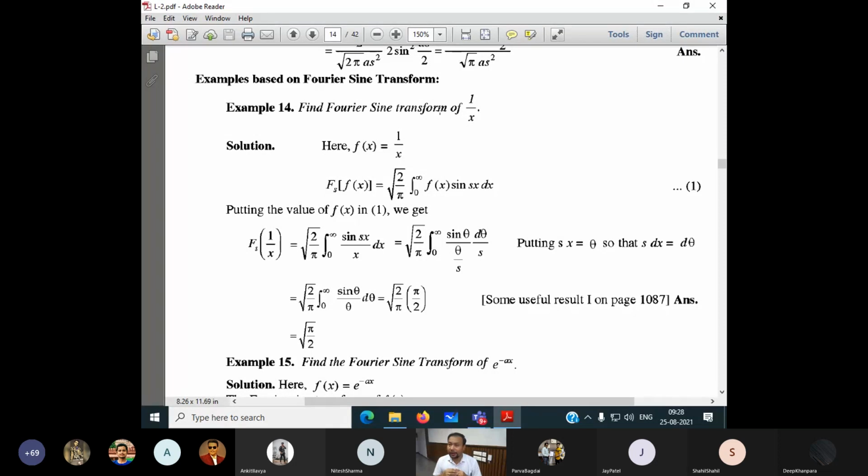Other than B.S. Grewal, there are a number of books, for example, Jain and Iyengar. This book is also good, with a minimum number of errors. Jain and Iyengar, B.S. Grewal, S.K. Das, all these books are almost typing error free. The rest of the Indian authors' books have a number of typographical mistakes. Instead of Z, they write 2. Instead of O, they write 0. So it becomes very confusing at the beginning level.